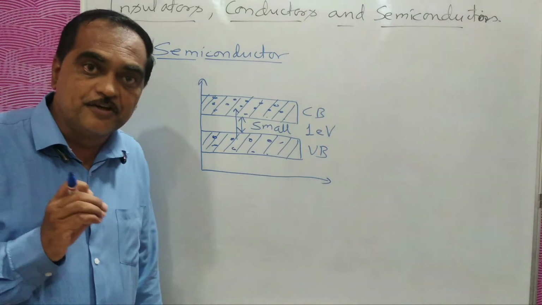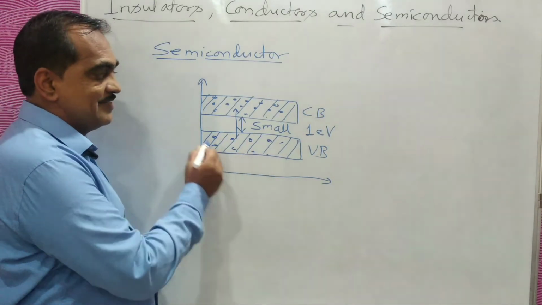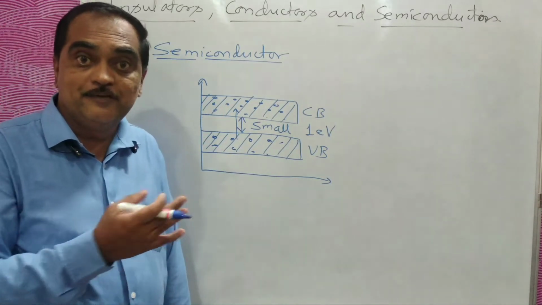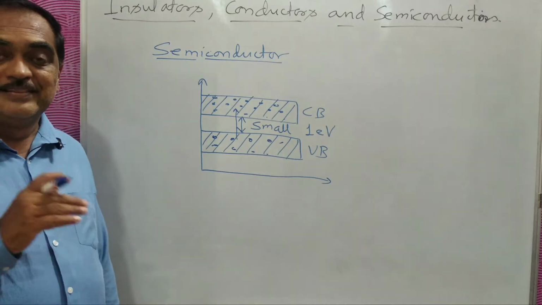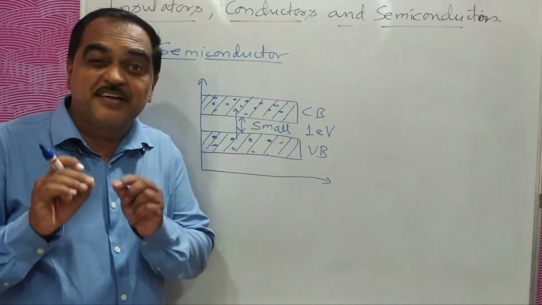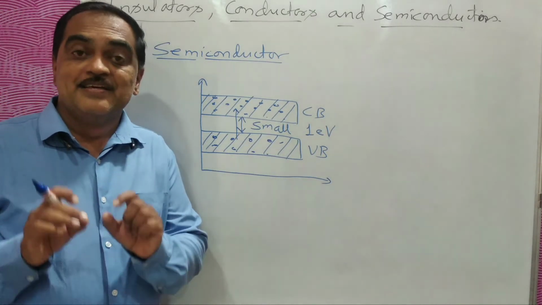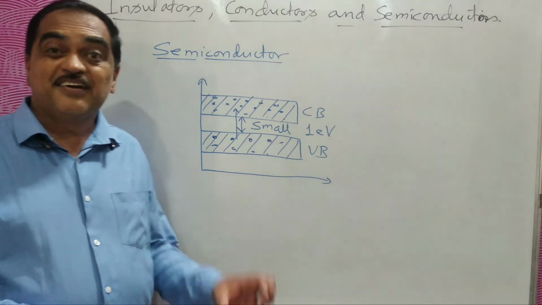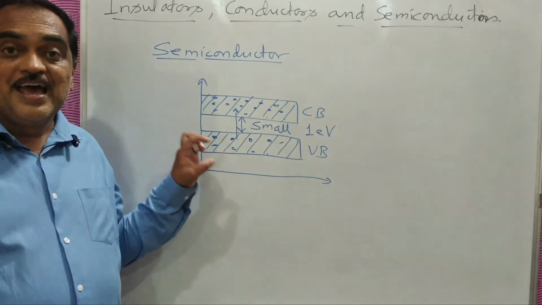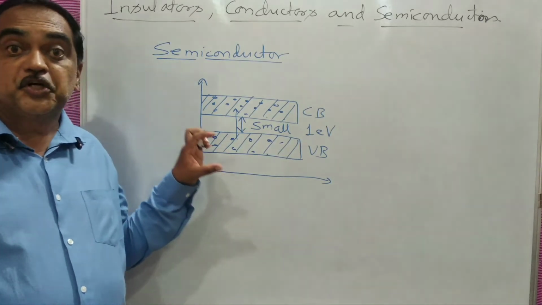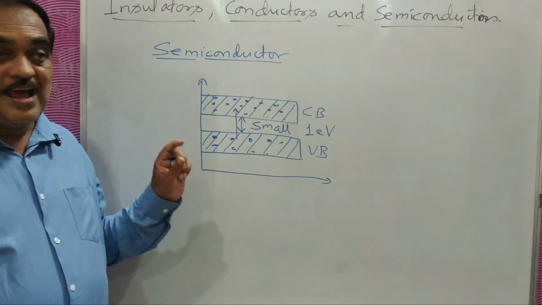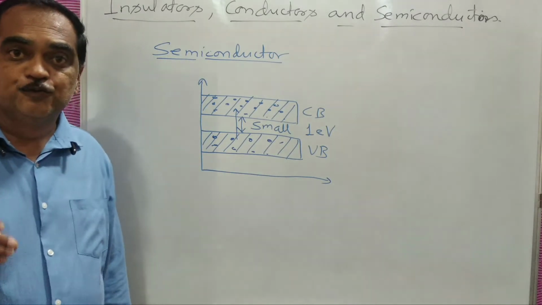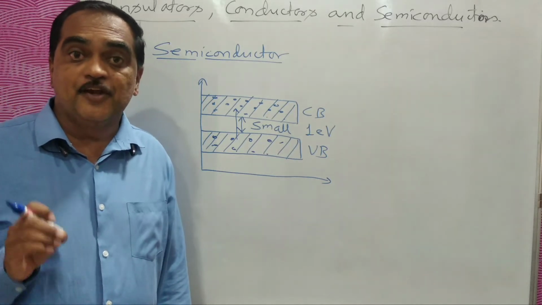Similarly, if the temperature goes down, there is not much external energy, so all the valence electrons will remain in the valence band only. They cannot become free electrons. They will not reach the conduction band. That means at low temperature, the conductivity is very low and the resistance is very high. So as the temperature increases, the conductivity increases, and as the temperature decreases, the conductivity decreases. That is why these are very useful materials in today's electronics world.